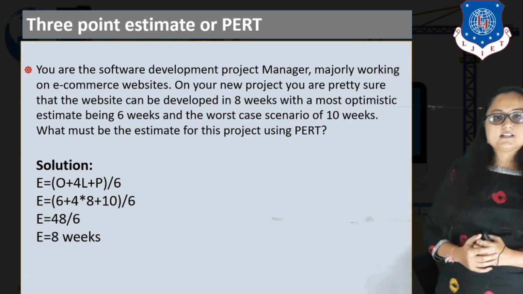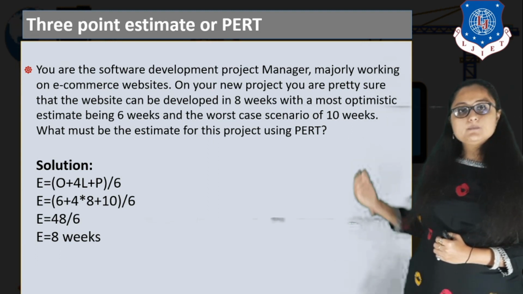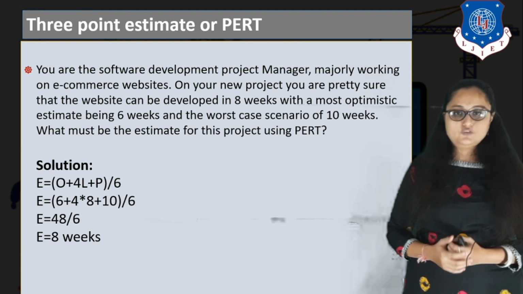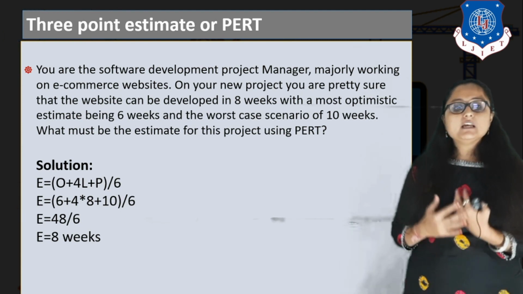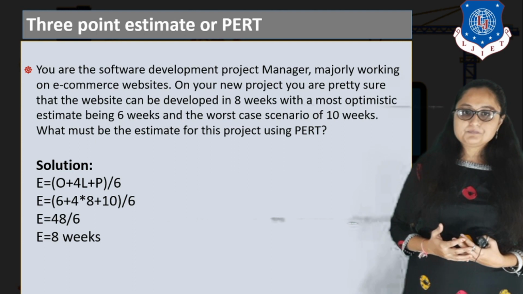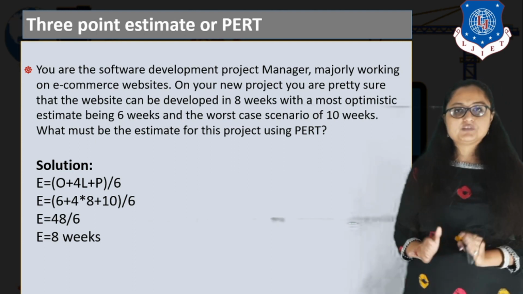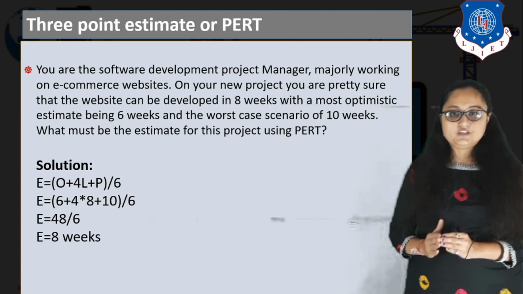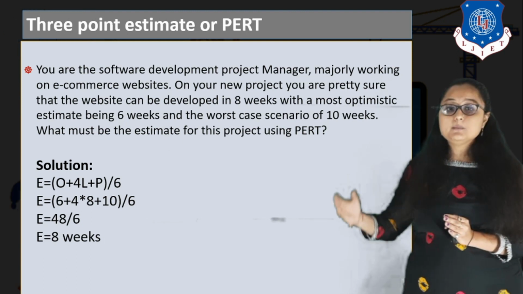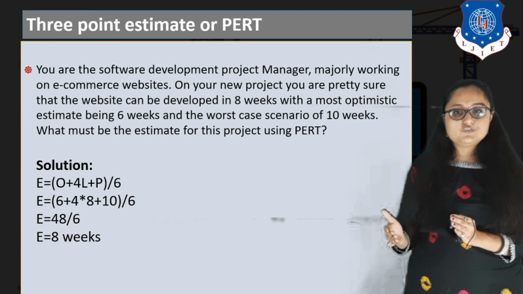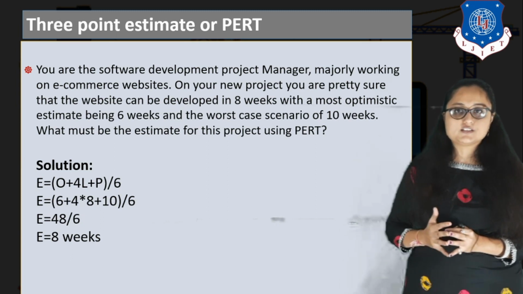Now let us take this sum. What is the sum? You are a software developer and mainly working on an e-commerce website. On your new project, you are pretty sure that the website can be developed in 8 weeks, with the most optimistic estimate being 6 weeks and the worst case scenario 10 weeks, right?